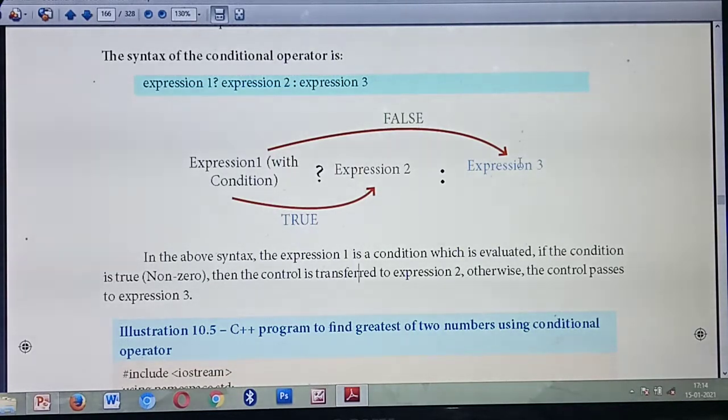So you are giving some condition in expression 1, and it will check this condition. If the condition is true, expression 2 will execute. At the same time, if the condition is false, only expression 3 will run. Expression 2 will not be run. If the condition is true, expression 2 alone will run. If the condition is false, directly expression 3 will run. Understood the explanation of this flow of control?